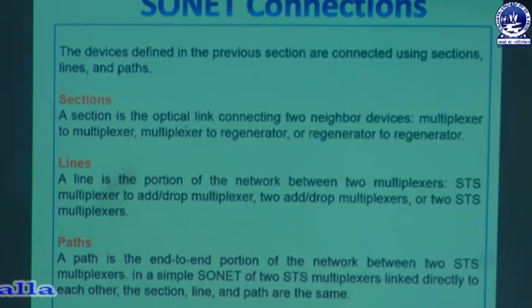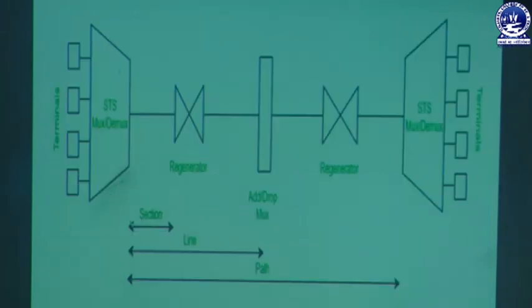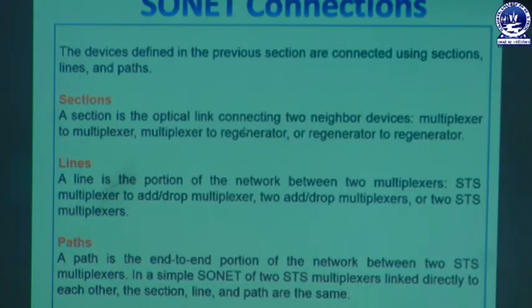A section is the optical link connecting two neighbor devices, that is multiplexer to multiplexer, multiplexer to regenerator or regenerator to regenerator. So here you can see there is a section. That means whenever there is a connection between a multiplexer and regenerator, multiplexer to another multiplexer or regenerator to multiplexer, at that time it is called a section. The section is the optical link, it is not an electric or electronic link. It is the optical link which connects the neighboring devices.